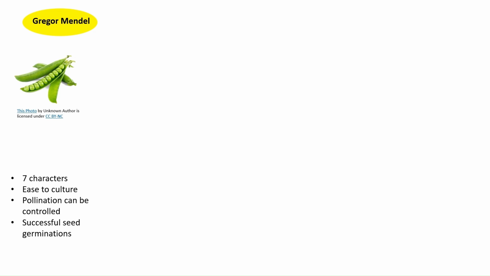Now, what are the characters Mendel chose for his study? The first character he chose for his study is seed color, that is yellow and green. Second character is seed shape, that is round or wrinkled. Next is flower color, purple and white. Please don't compare this flower with the actual pea flower. This is just the representation of a flower, not the actual pea flower, how it looks.